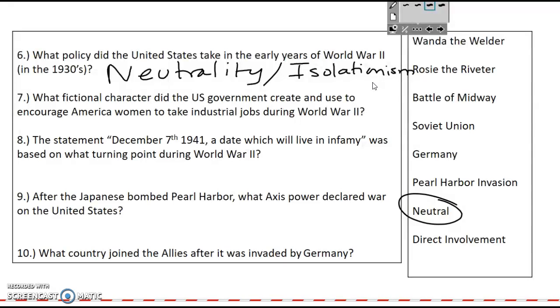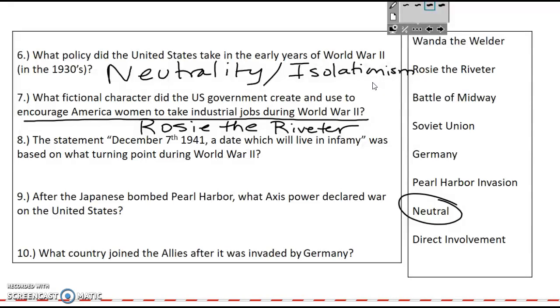Number 7, what fictional character did the U.S. government create to use to encourage American women to take industrial jobs during the war? And her name was Rosie the Riveter. And her slogan was, "We can do it." Women worked to create airplanes. They worked on bomber assembly lines. They made ships. They made artillery guns. Many of them were ambulance drivers. Many of them were nurses. Many of them worked in factories to make any type of war goods so we can win the war.